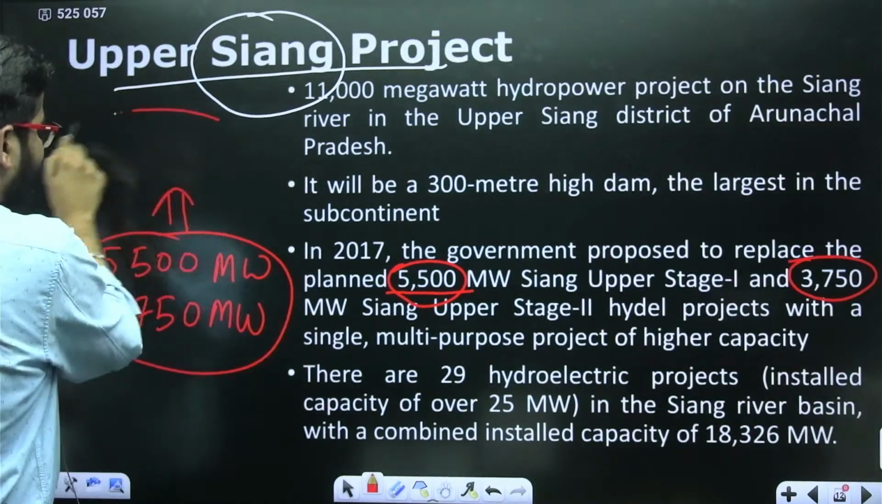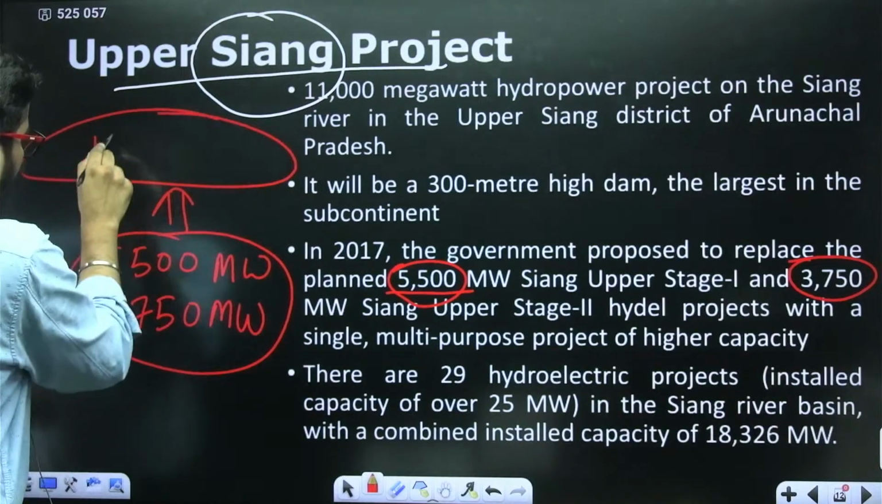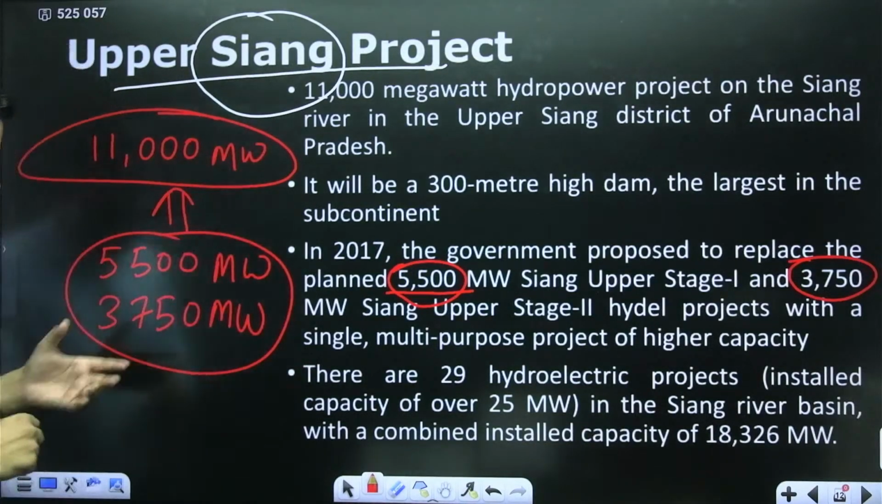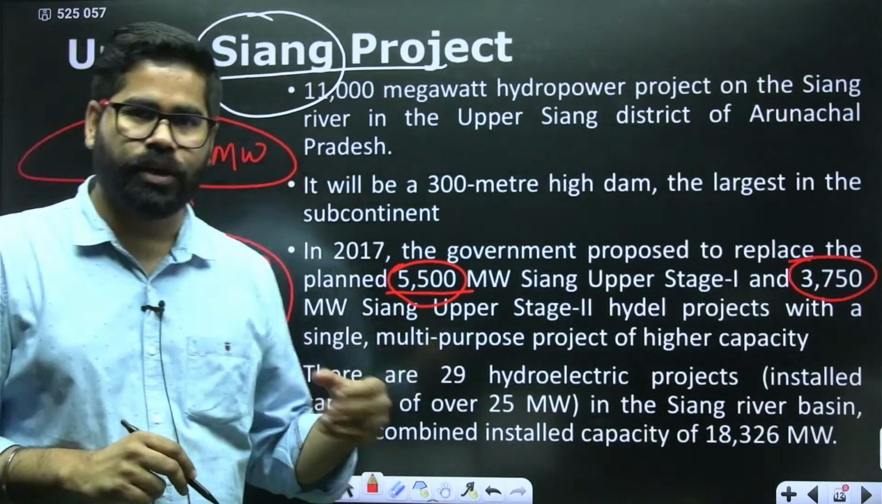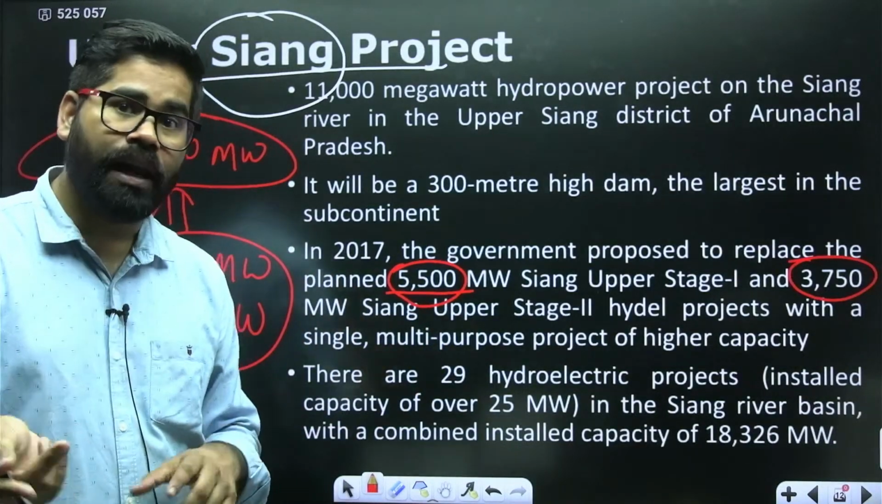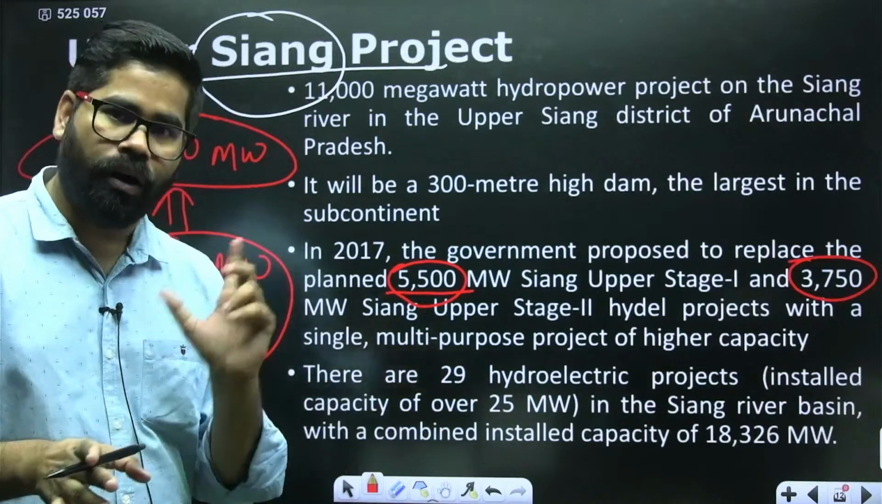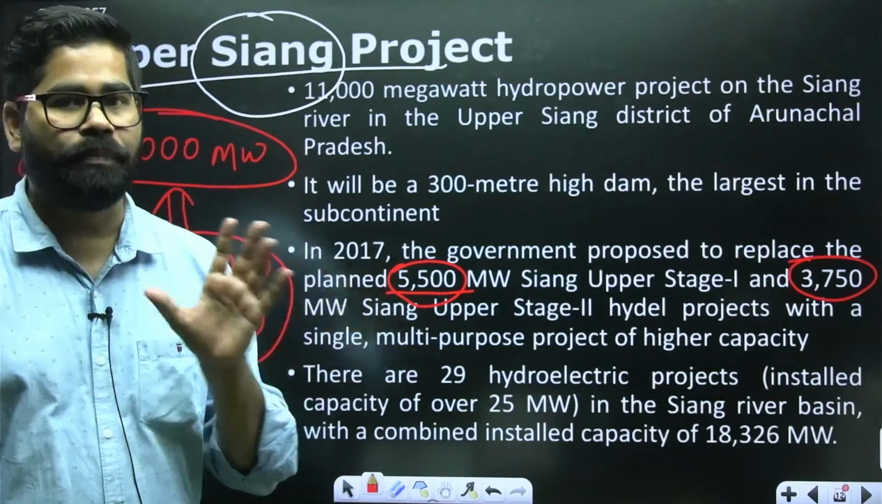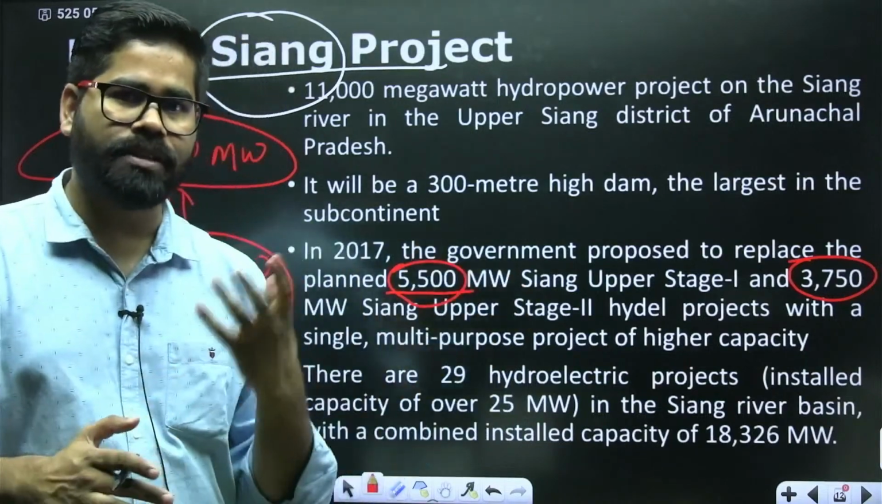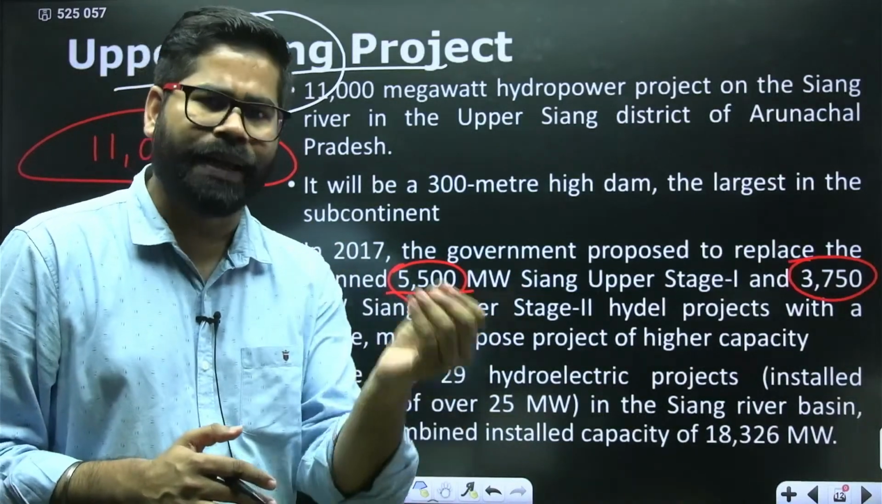Now, what the government is saying is, instead of having two different projects, we are going to make one multi-purpose large dam of 11,000 megawatt. Instead of two different hydropower projects, we are going to create a large hydropower project of size 11,000 megawatt. So this is the context of what is being done.